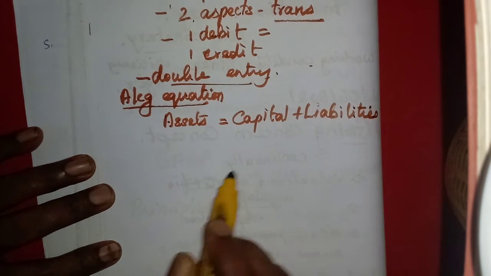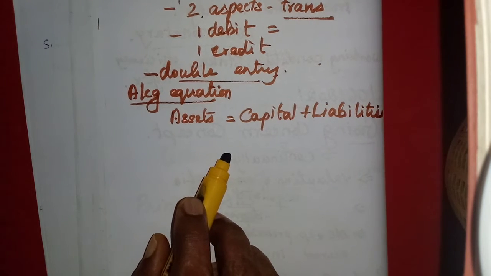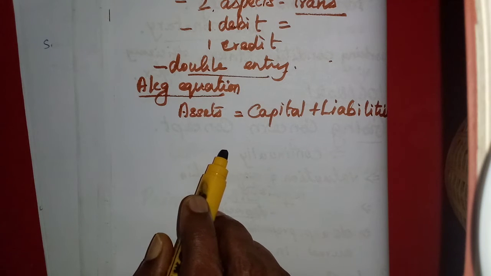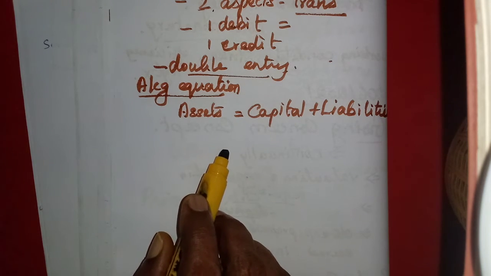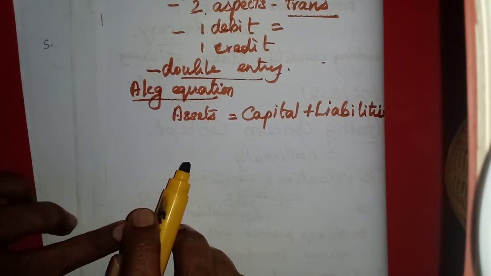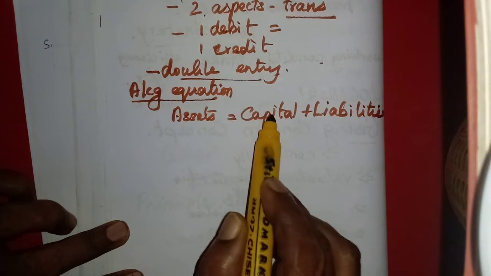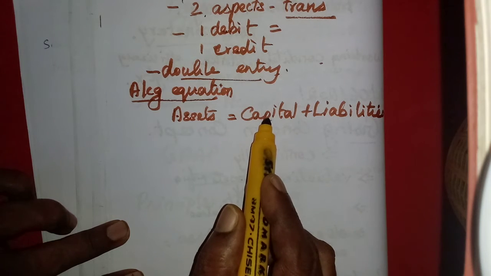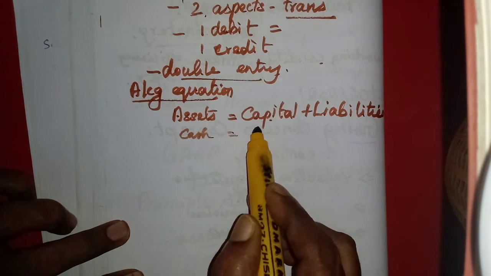Because the first transaction will be the owner investing an amount in the business. He brings cash or a cheque, or maybe land, and starts his business. So assets will be equal to capital. When he brings capital, cash is equal to capital.